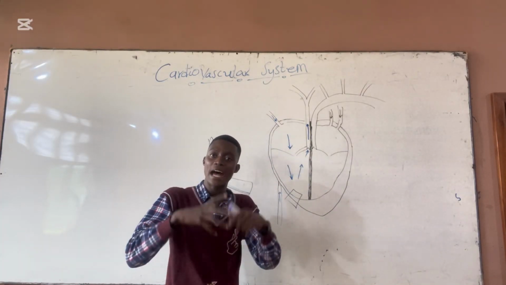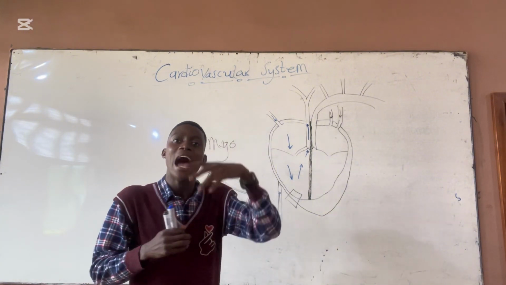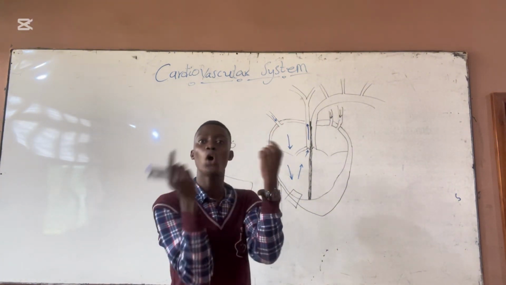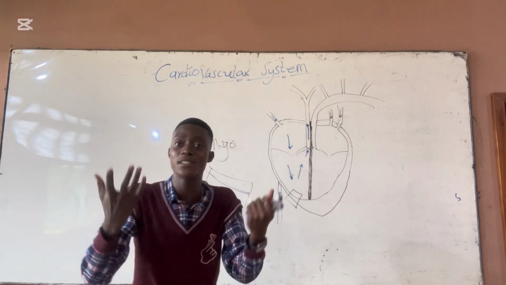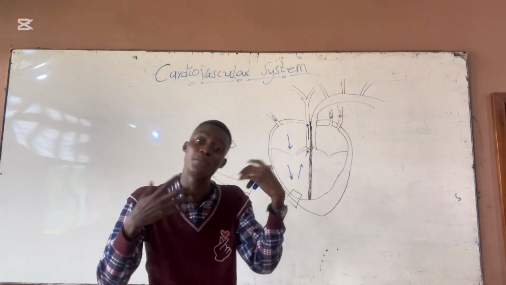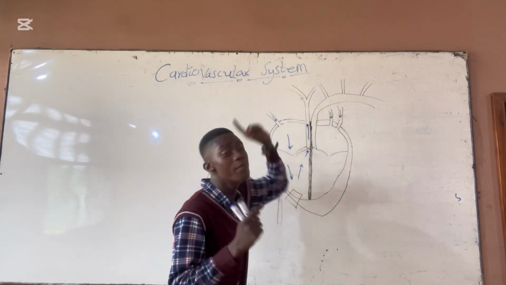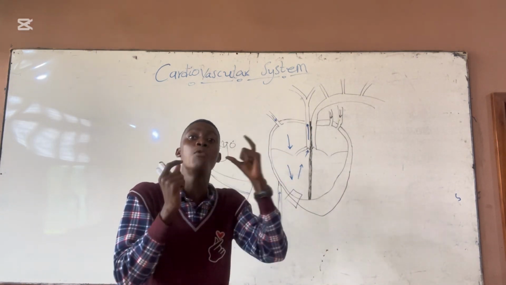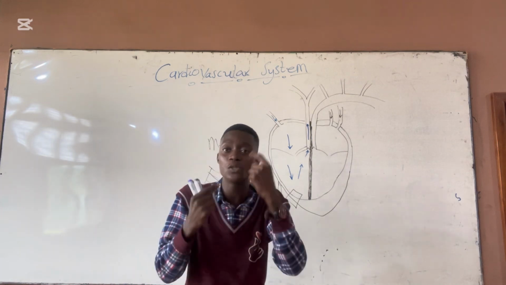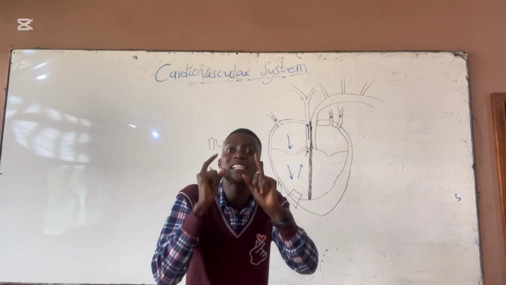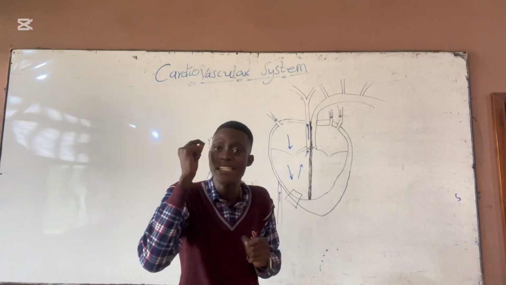So arteries are vessels that carry blood away from the heart, and veins are vessels that carry blood towards the heart. So people get it confused, why the pulmonary artery, the pulmonary vein. Now let me make it clear to you today. The pulmonary artery has its name, pulmonary. Pulmonary means it's related to the lung. Now, the pulmonary artery is the only artery that carries deoxygenated blood.